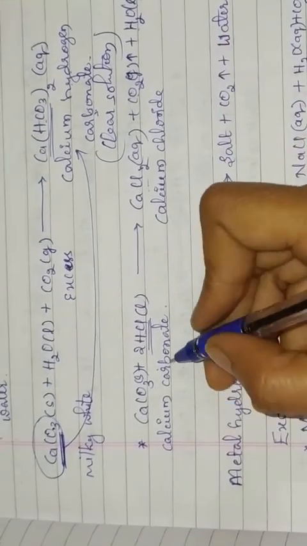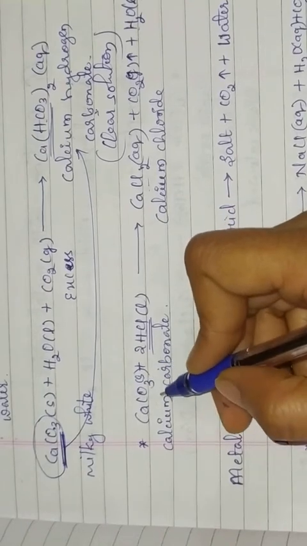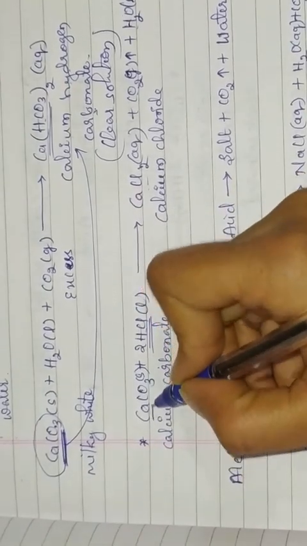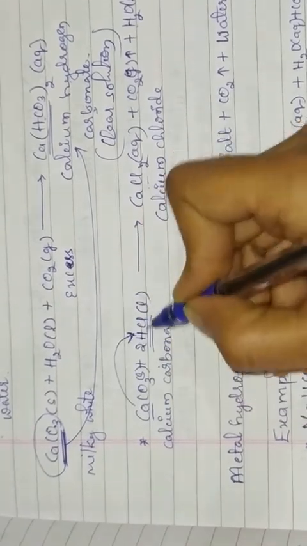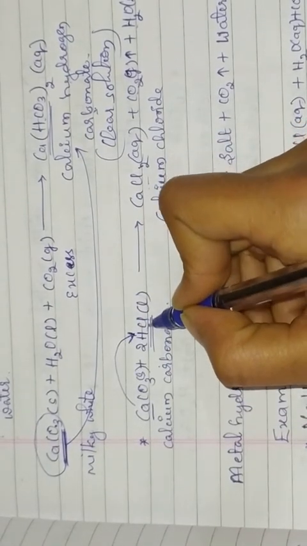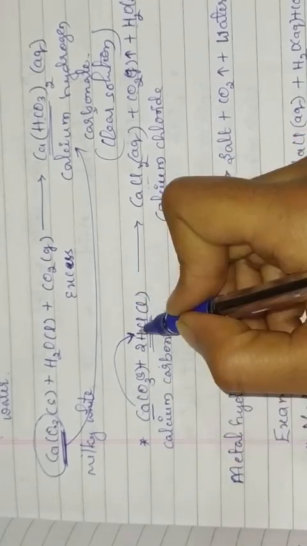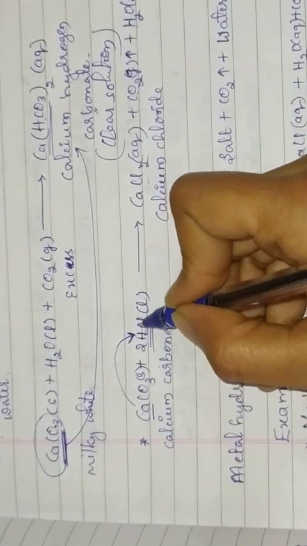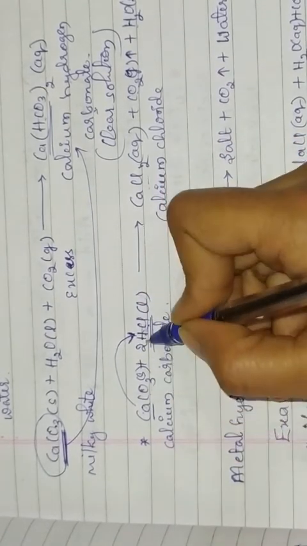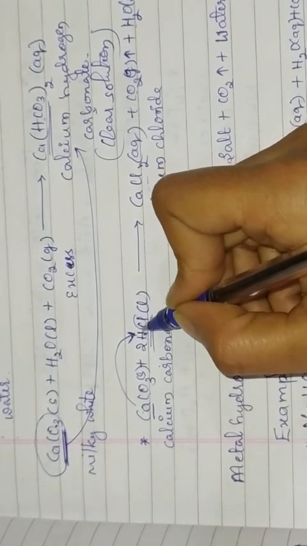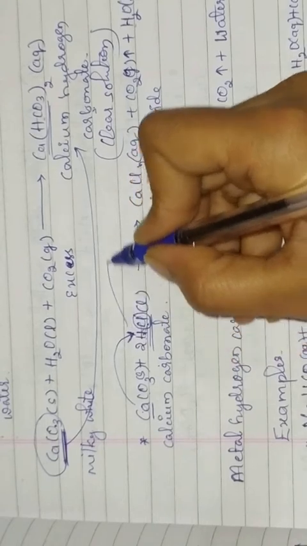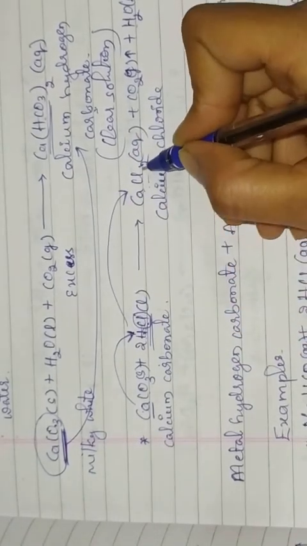So see here, in this reaction, calcium will displace the hydrogen present in hydrochloric acid. On displacing this hydrogen, this calcium combines with these chlorine atoms and forms calcium chloride.